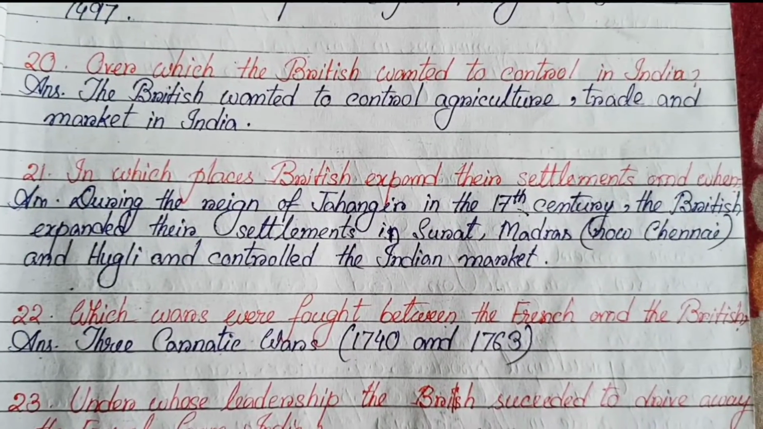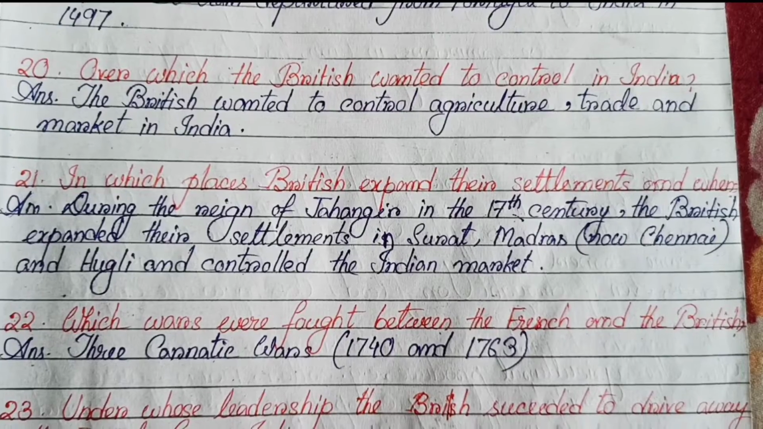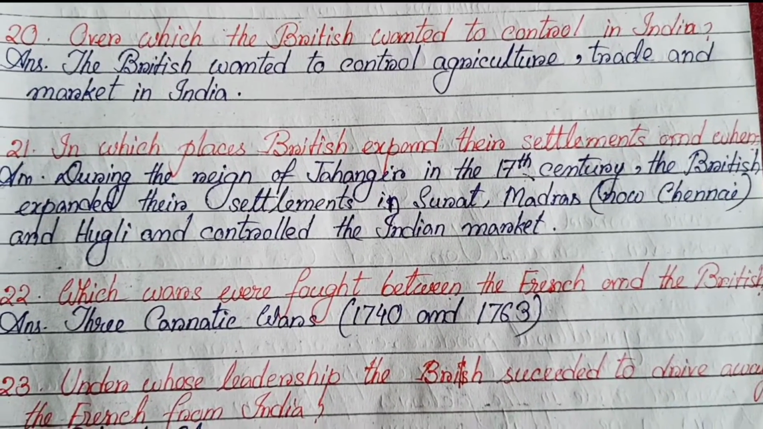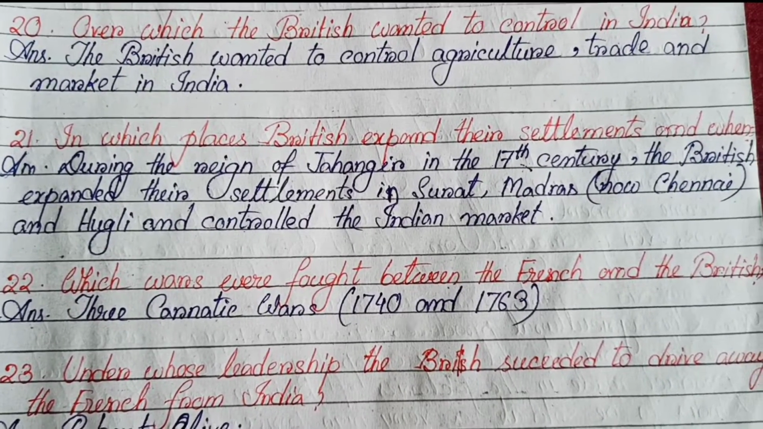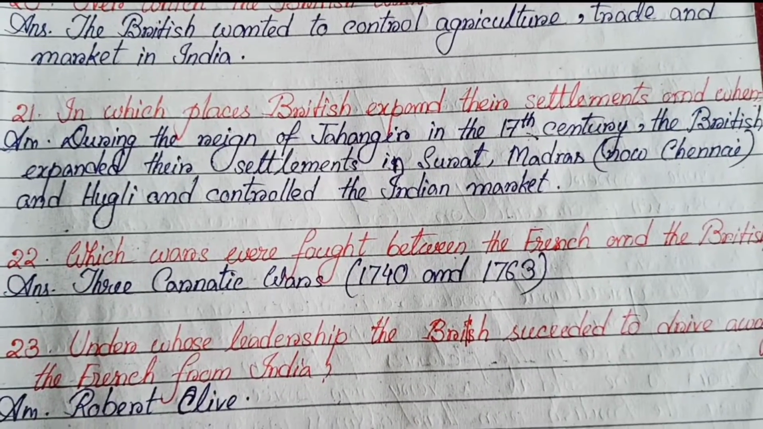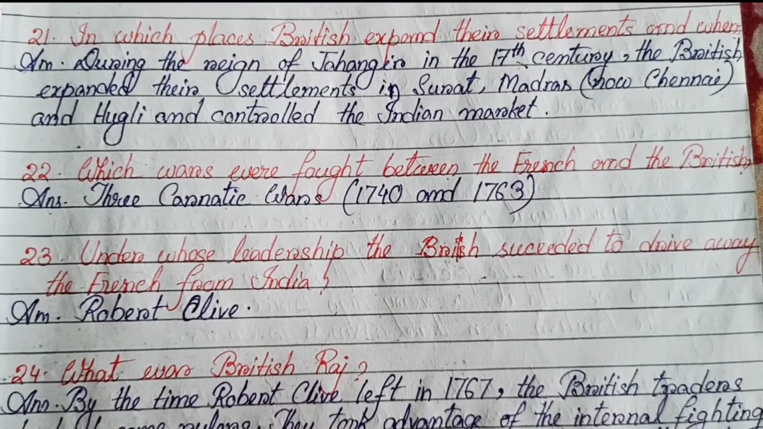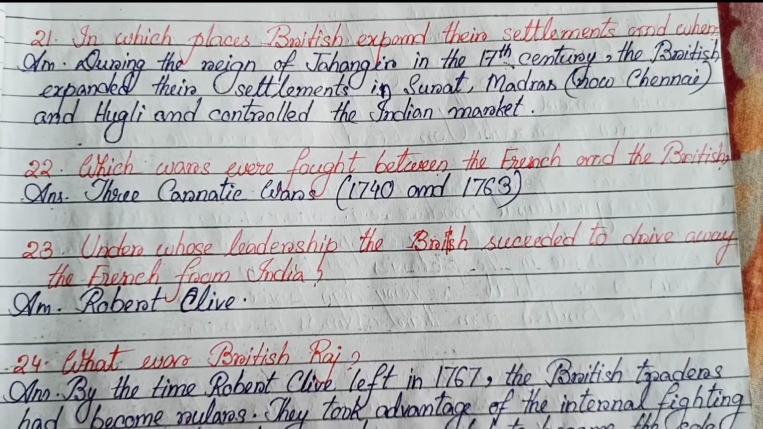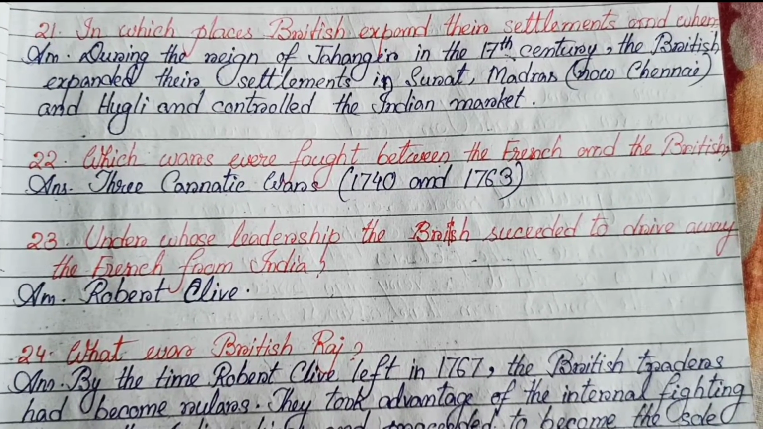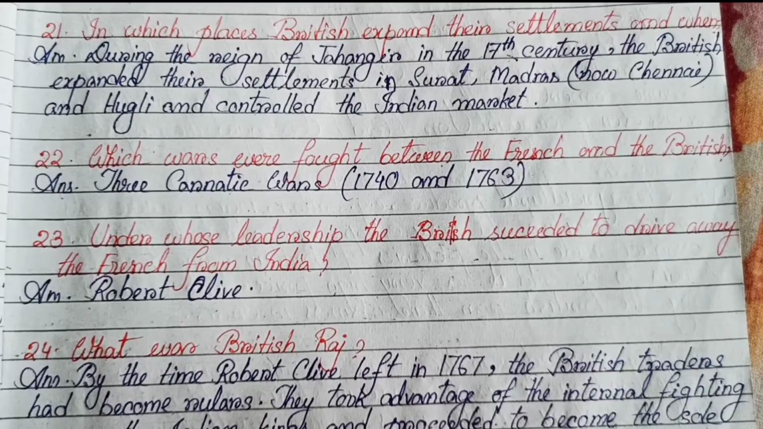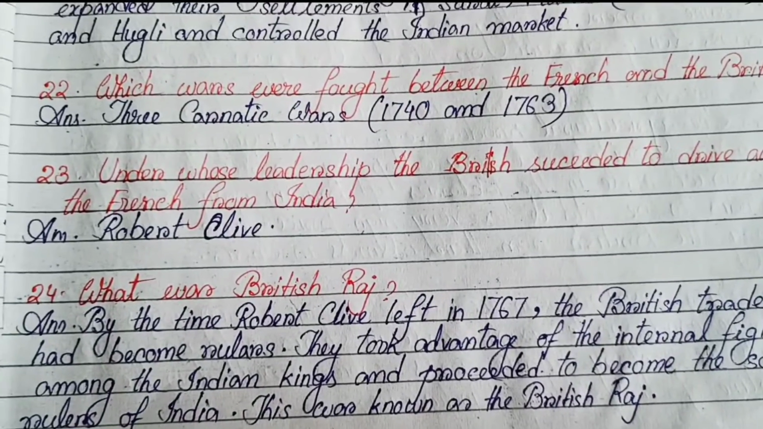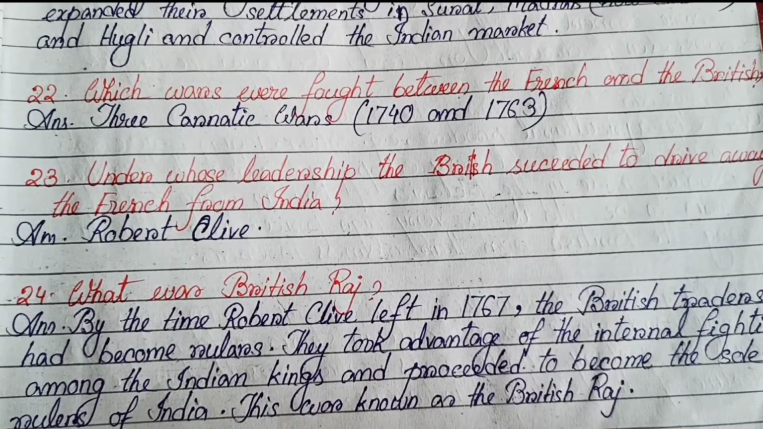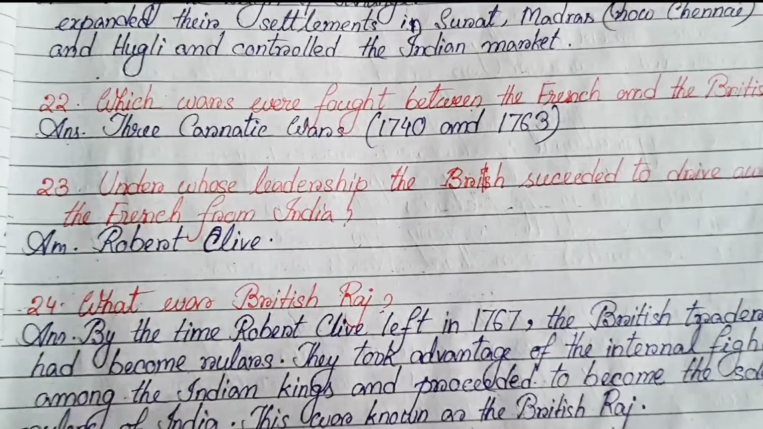Number 21. In which places did the British expand their settlements and when? During the reign of Jahangir in the 17th century, the British expanded their settlements in Surat, Madras, now Chennai, and Hooghly and controlled the Indian market. Number 22. Which wars were fought between the French and the British? The answer is the three Carnatic Wars, 1744 to 1763. Number 23. Under whose leadership did the British succeed to drive away the French from India?